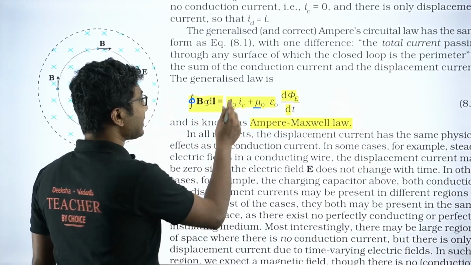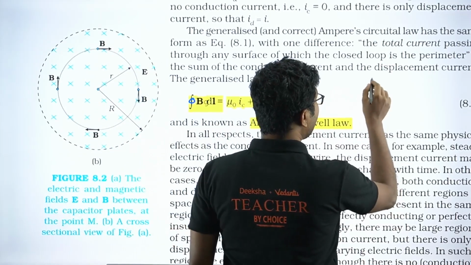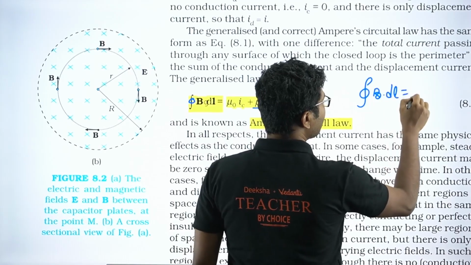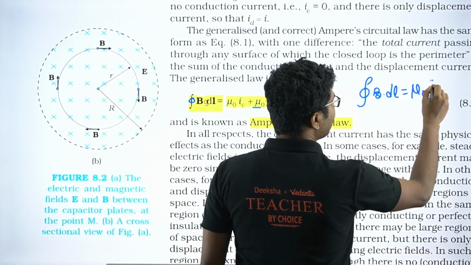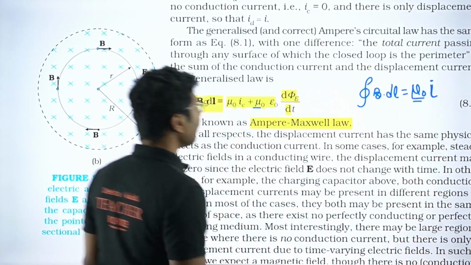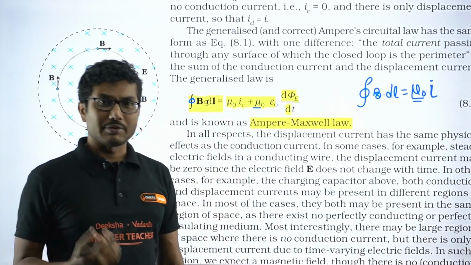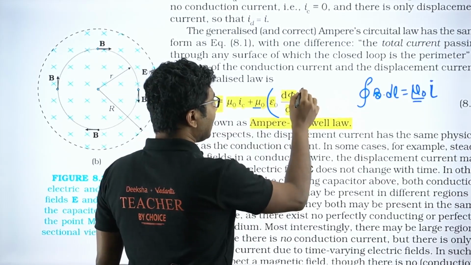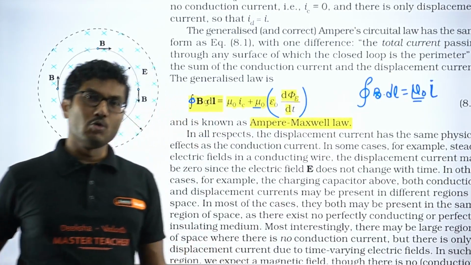Now this mu naught is coming because we know that integral B dot dl equals mu naught I, right? So this mu naught is actually coming from the Ampere's equation. Okay, and be careful, this is displacement current. In the expression for displacement current, no mu naught is there.